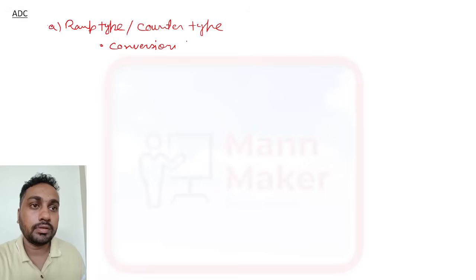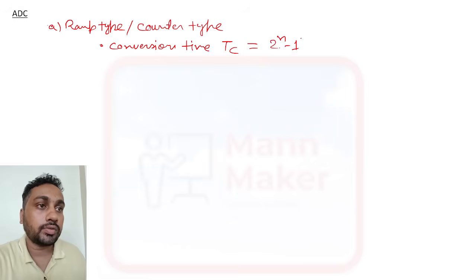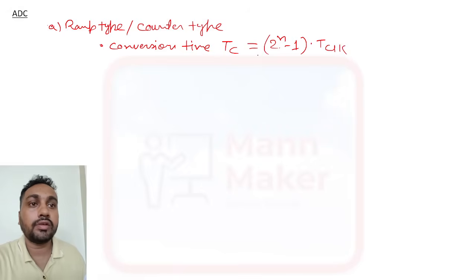What is the conversion time for RAM type counter? The conversion time, that is TC, is 2 to the power n minus 1 times T clock. This is the formula for conversion time in RAM type or counter type. All right. Now the second one is your flash type.